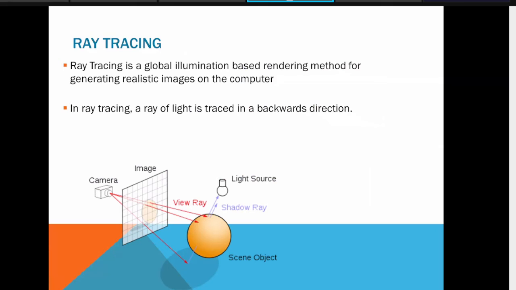Let me cover some of the global illumination algorithms. First is ray tracing. In ray tracing, we trace the path of a light ray, and in between there is some object. How does that object reflect the light? After reflection, what is the color value, what is the intensity, and what is the direction of that ray? That we calculate. All sorts of physics and mathematical calculations are there to determine the exact color, position and intensity of that light on that surface.